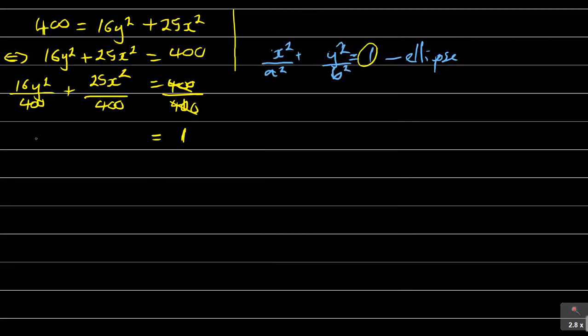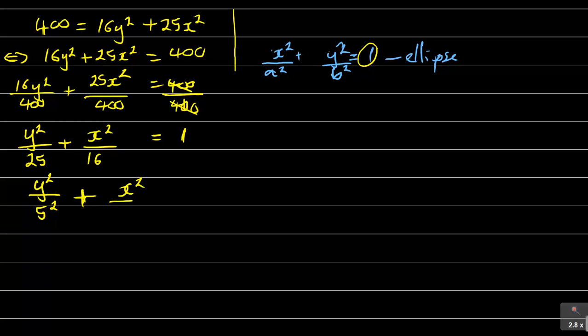So what I have here is y squared over 25 plus x squared over 16 is equal to 1. Now remember it's x squared over a squared plus y squared over b squared. So you can see that this is y squared over 5 squared plus x squared over 4 squared is equal to 1.